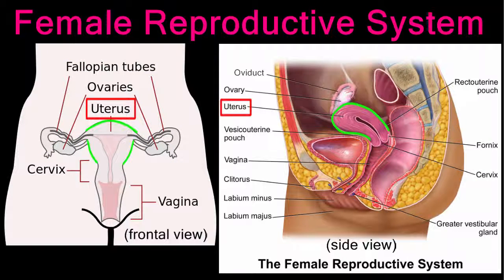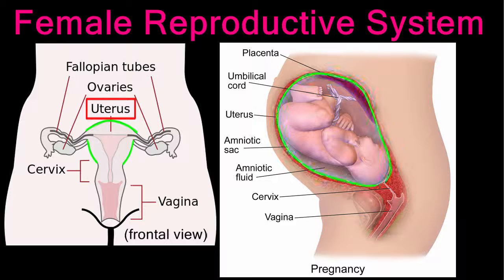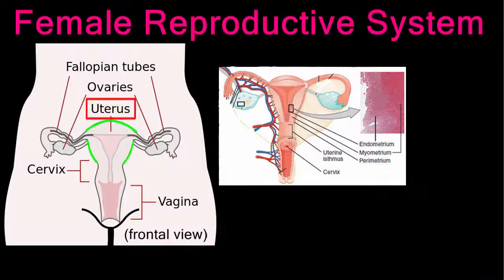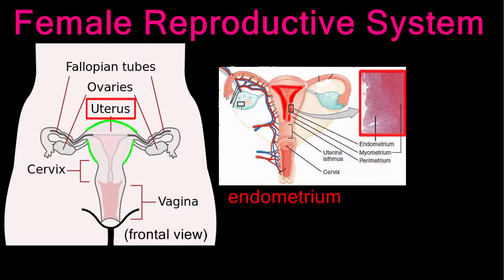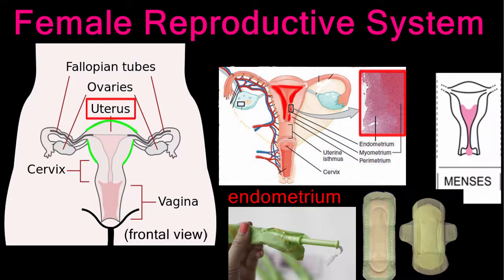The uterus, or womb, is a hollow muscular organ about the size of a fist. Inside the uterus is where the baby develops during pregnancy. The uterus is lined with soft tissue called the endometrium. If pregnancy occurs, the endometrium helps to cushion the baby growing inside the uterus. If fertilization does not occur, the endometrium is shed along with blood and mucus during the menstrual flow or period.